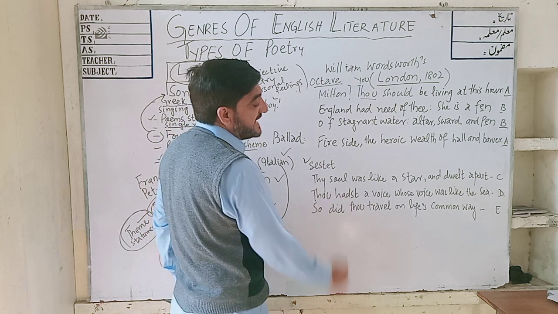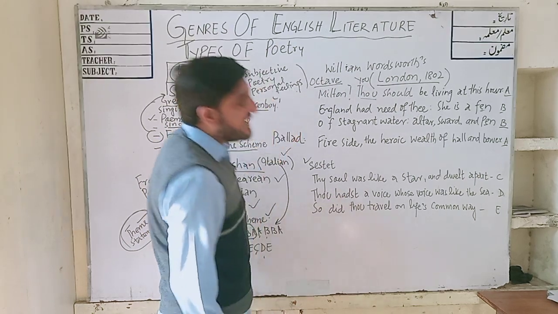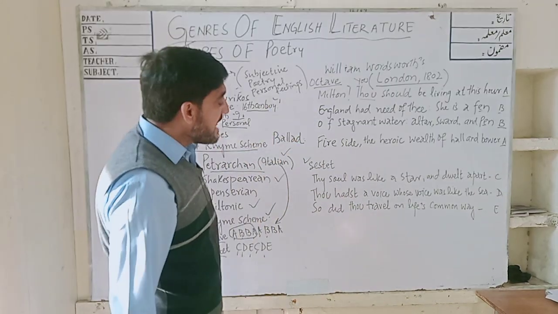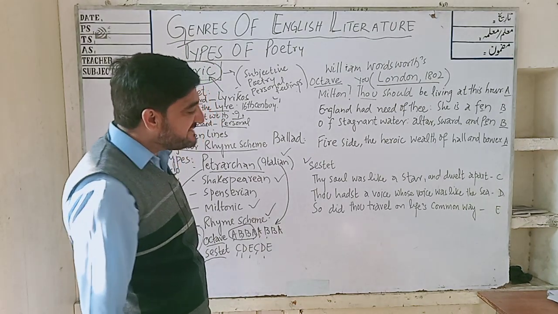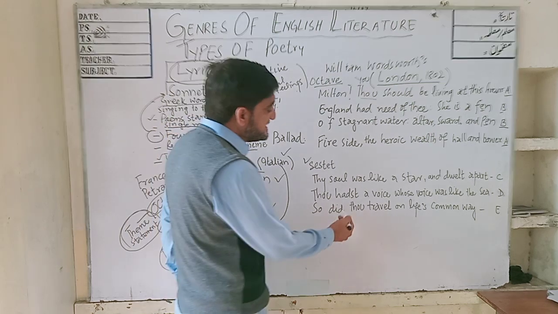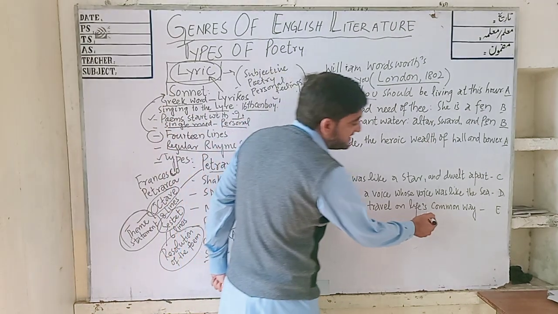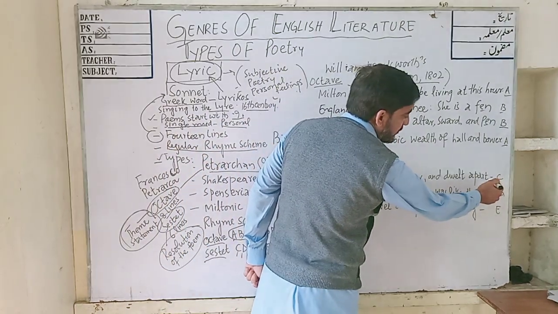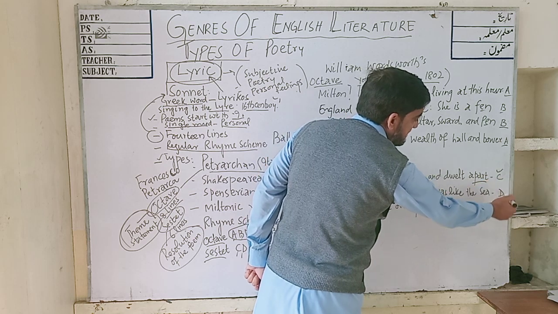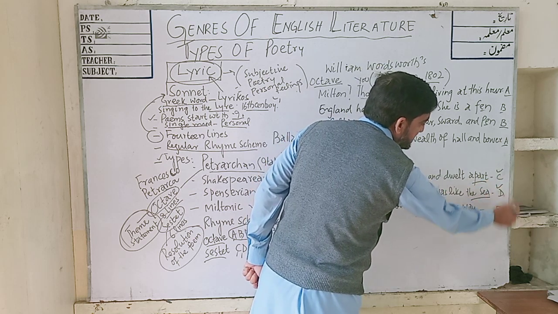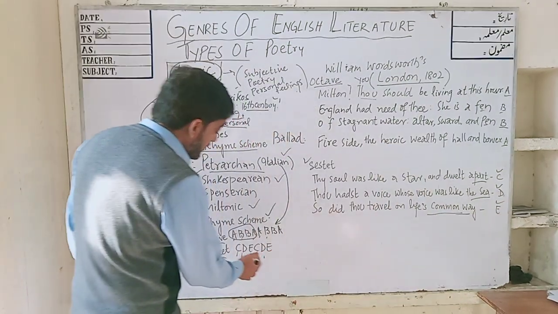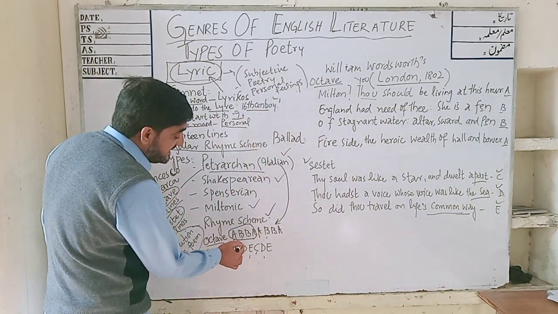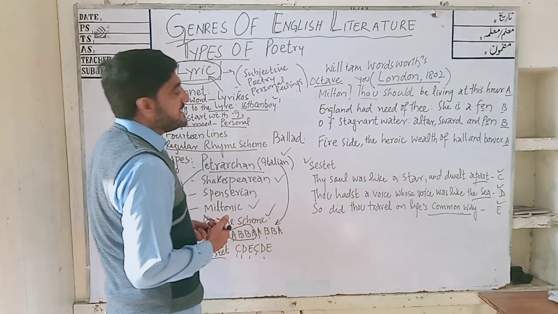"Thy soul was like a Star, and dwelt apart; Thou hadst a voice whose sound was like the sea; So didst thou travel on life's common way." So "apart" is represented by C, "sea" is represented by D, and "way" is represented by E. So in the sestet, the C, D, E rhyme scheme is followed.